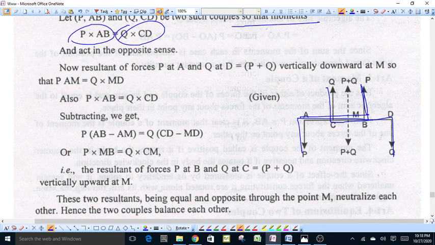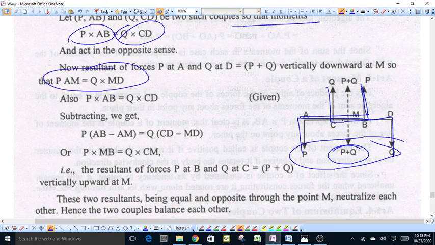Now, the resultant of force P at A and Q at D will be equal to P plus Q, acting vertically downward at point M, so that M is a point between A and D such that P into AM is equal to Q into MD.